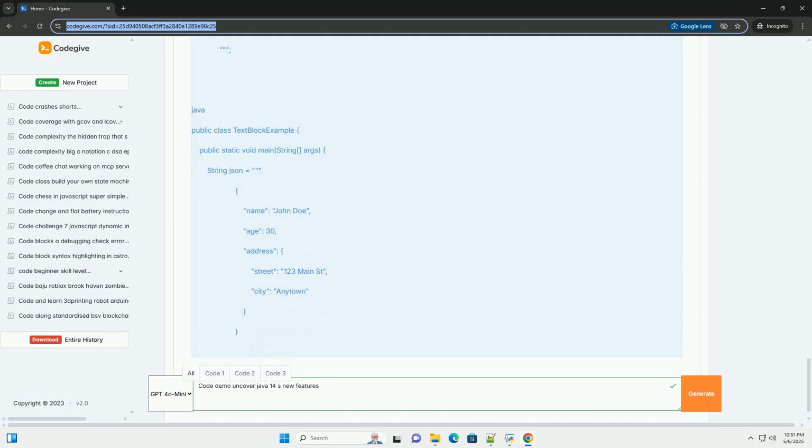7. Deprecation of parallel scavenge and serial old GC combination. Java 14 deprecated the combination of the parallel scavenge garbage collector, for the young generation, and the serial old garbage collector, for the old generation. This combination was not commonly used, and its deprecation paved the way for more modern GC algorithms.